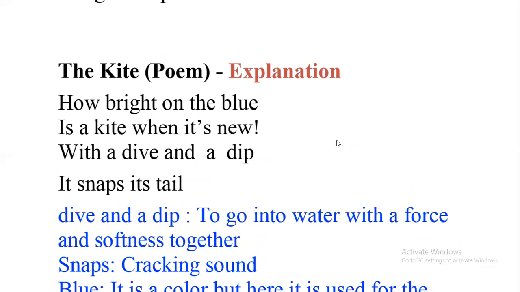First, you have to know some new words, the words that are unknown to you. These blue colored lines are the word meanings of the important words of this stanza. What is the meaning of dive and dip? Dive and dip means to go into water with force and softness together.